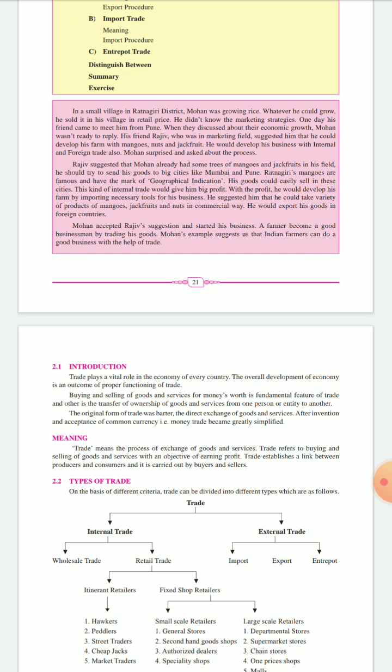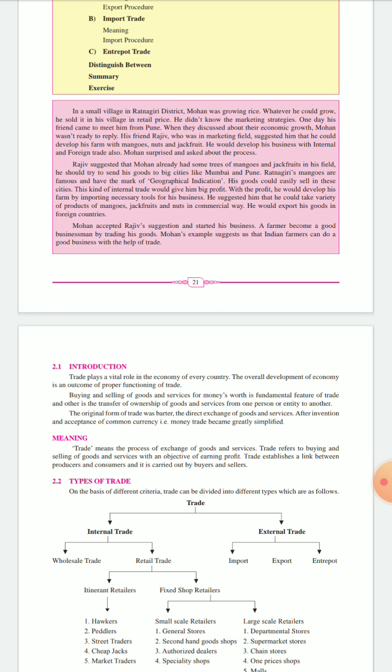If trade is not there, we cannot transport goods from one place to another, and if those goods don't reach another place, they won't have any demand. Okay, so if you want demand for the goods, then there should be a good proper channel to transport the goods. So how will you get that? It is from trade. So here buying and selling of goods and services for money's worth is a fundamental feature of trade. Okay, and another is transfer of ownership of goods and services from one person to another.